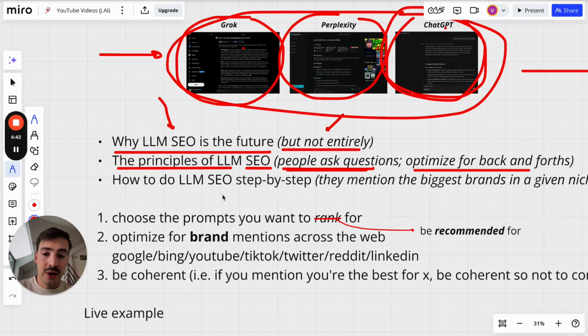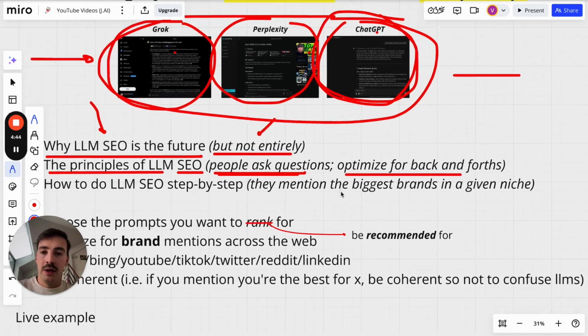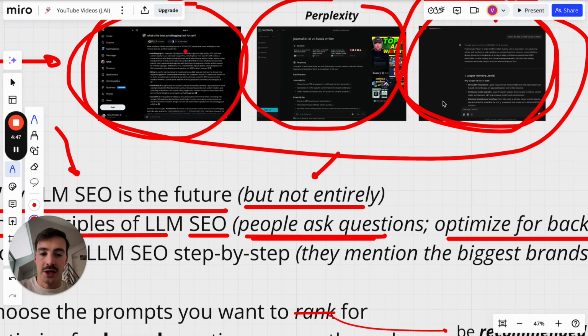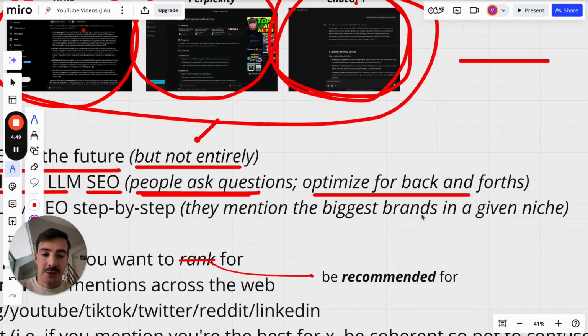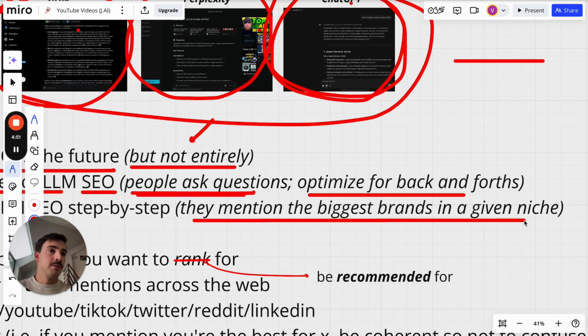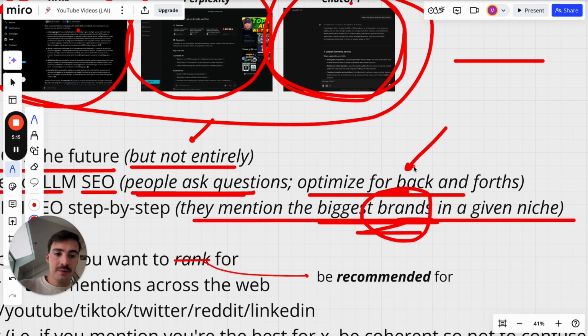Now, how to do LLM SEO step by step. Well, you'll notice that when you search for stuff right here, and I'll give you tangible examples, they mention the biggest brands in a given niche. So if you search for what's the most tasty energy drink, most likely it's going to recommend Red Bull, Monster, right? If you search for the best AI writing tool, most likely it'll mention Jasper and all these big venture-backed companies. Why? Because they're the biggest brands, and you'll notice me talking about this word very often because it's a keyword right here, in a given niche.